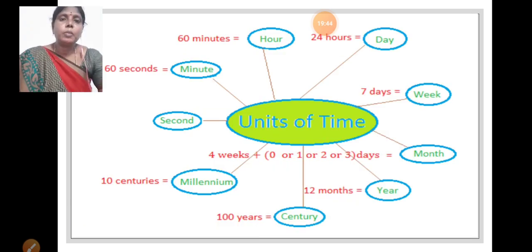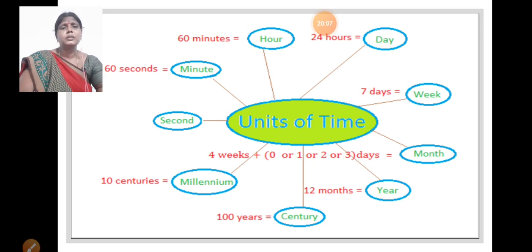Now we can learn about time, units of time. How can you observe time? Where can you observe time? Wall clock, hand watch, table watch, these are all objects for measuring time. Okay, units of time you can observe here. First of all, the basic unit of time is second. The basic unit of time is second. Other bigger units are minutes and hours.